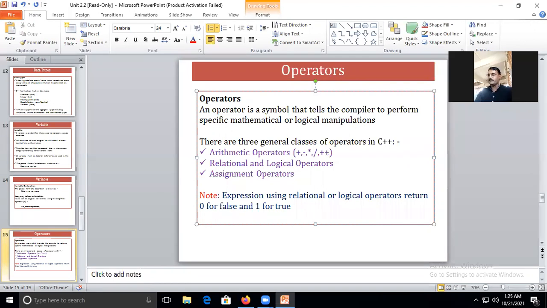These are the unary, plus increment, decrement, and minus. This plus is there for increment and this minus is there for decrement. These two are the unary operators. यांना फक्त एकच ऑपरेंड असेल तर वर्क करतात. आणि हे जे काय आहेत प्लस मायनस डिव्हिजन मल्टिप्लिकेशन, these are the binary operators. म्हणजे यांना कमीत कमी दोन ऑपरेंड्स लागतात, एक लेफ्ट हँड साइडला आणि एक राईट हँड साइडला.